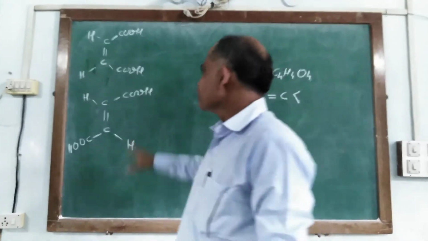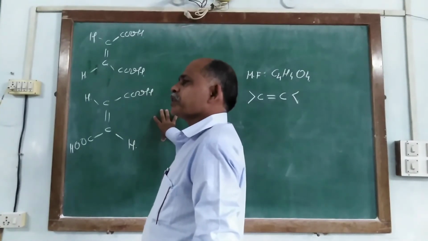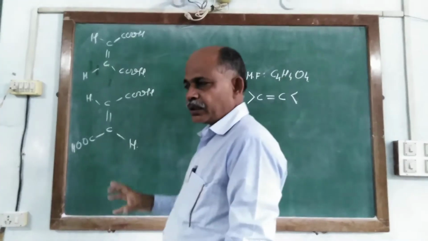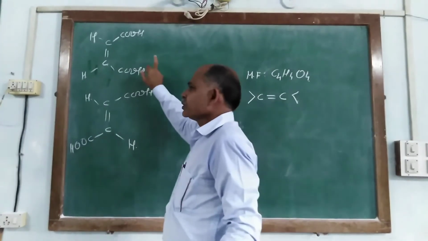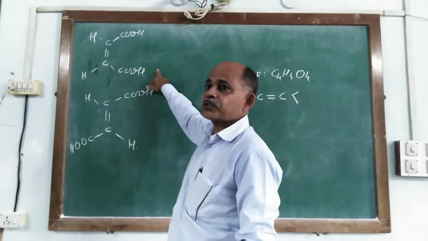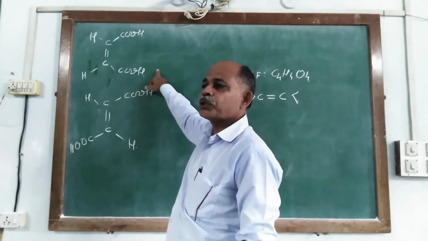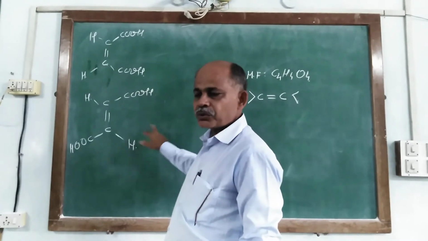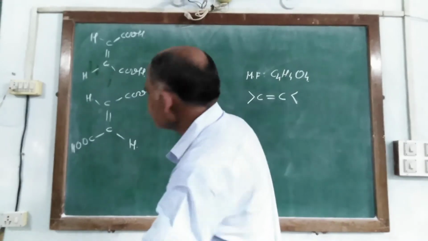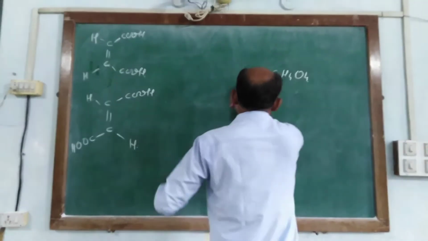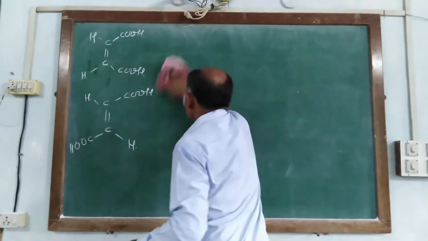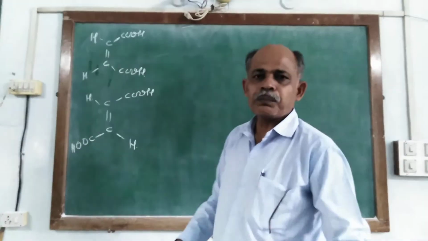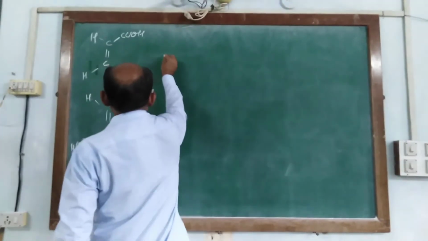Now we obtain the 2 configurations of acid from the previous evidence. Now we confirm that this structural configuration is for maleic acid and this is for fumaric acid. So we give more evidence to prove this structural configuration for maleic acid and fumaric acid. So first of all, when this acid is